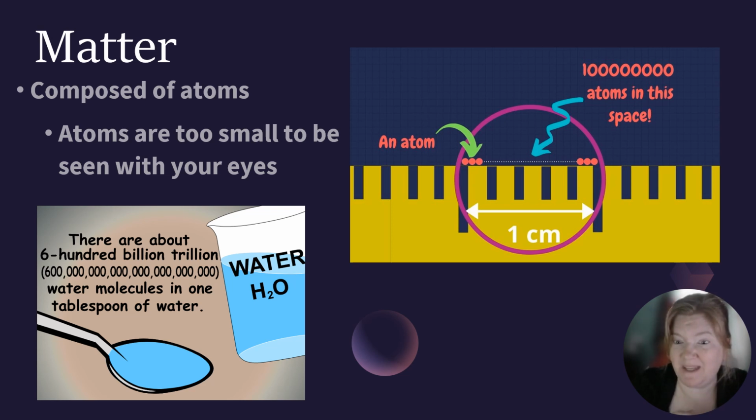So if you look, here's just some things to help you get a scale of how small an atom is. You should have just a reference of how big a centimeter is, right? And so let's add commas just so we can see what this number is. So we could fit 100 million atoms lined up in a centimeter.